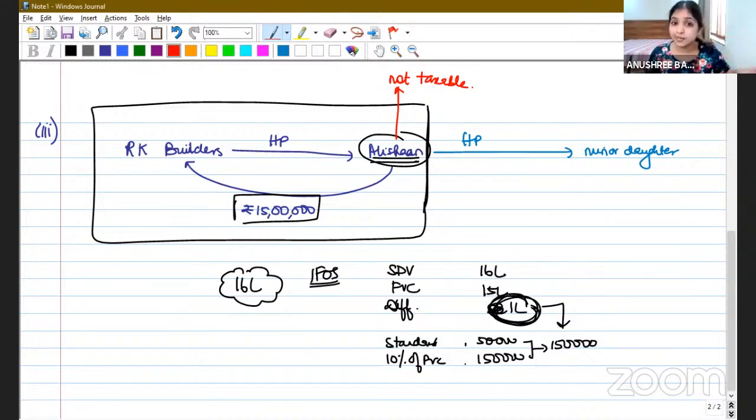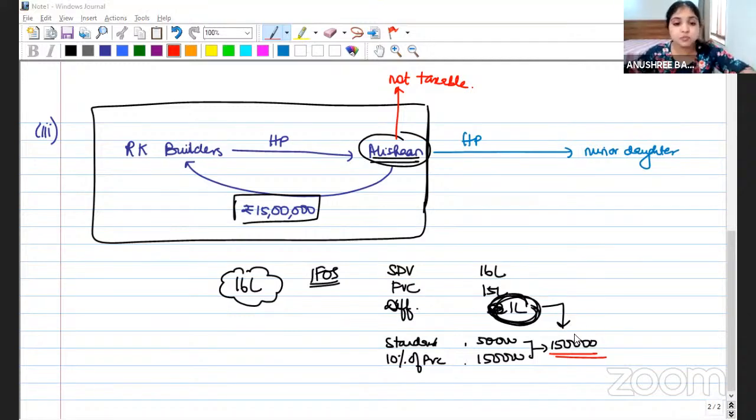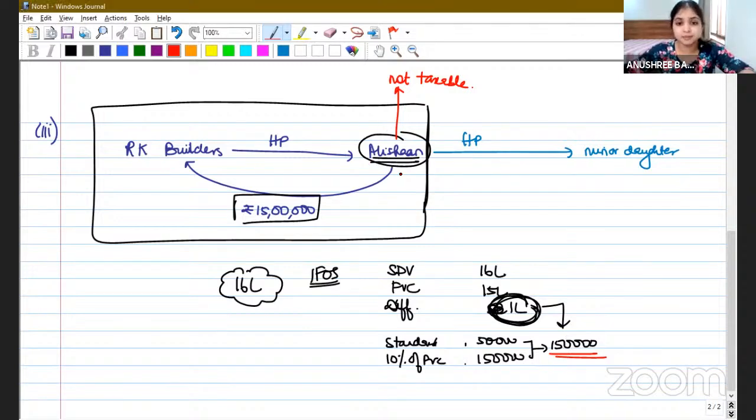Is this difference going to be taxed or not? It depends upon whether the difference is more than this number or not. What is this number? This number is the higher of standard of 50,000 or 10% of FEC. So 1 lakh is not more than 1,50,000. Hence, nothing at all will be taxable. So for Mr. Alishan, nothing is taxable.